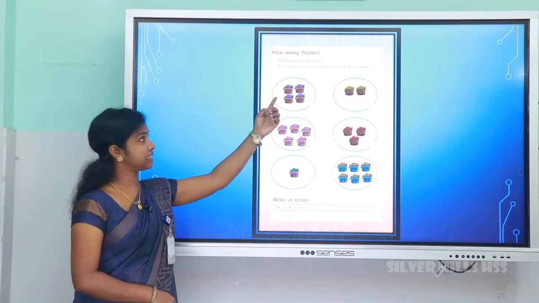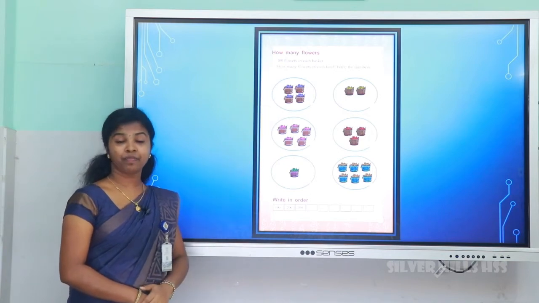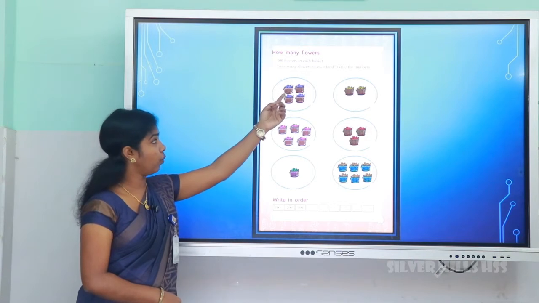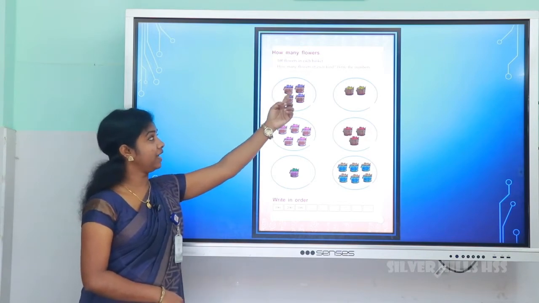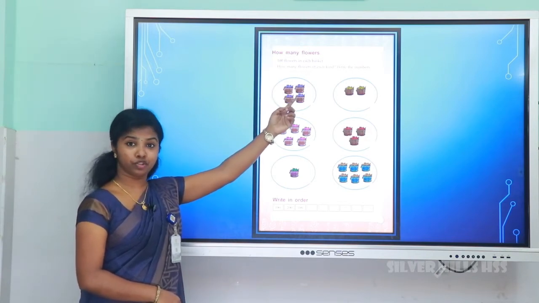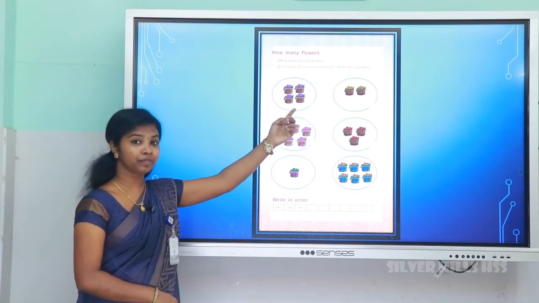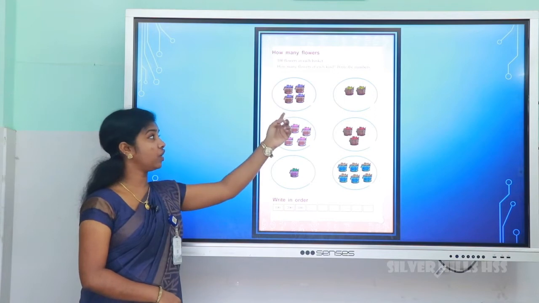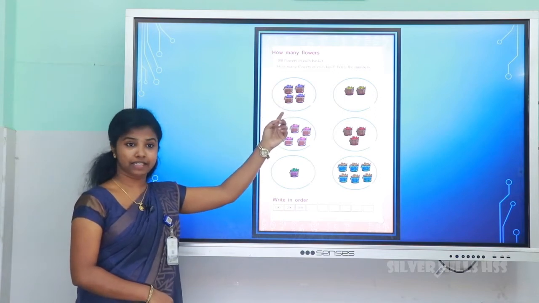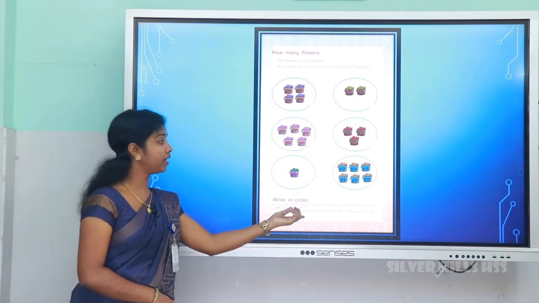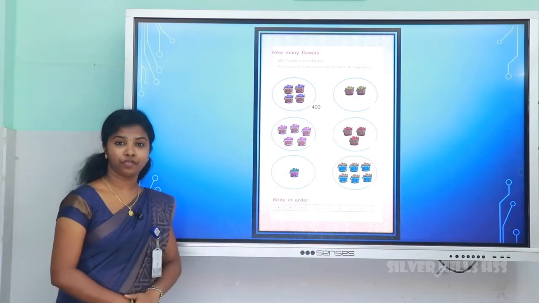In one basket, 100 flowers. So here 100, then 2 baskets, it came 200, and 3 baskets, so this is 300, and total 4 baskets. So 4 hundreds are here. So the number is 400.